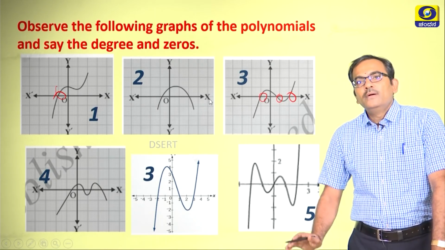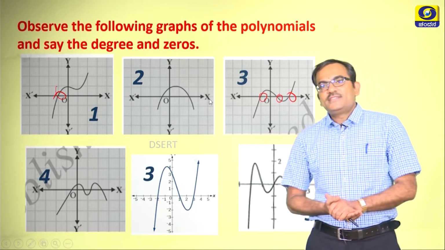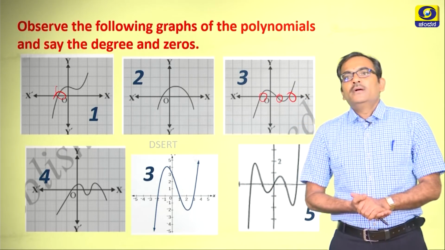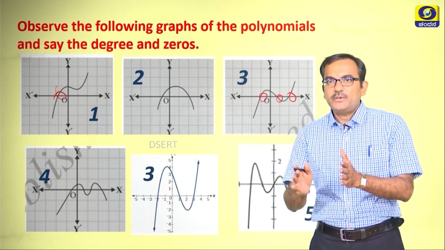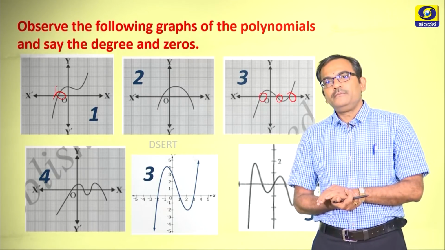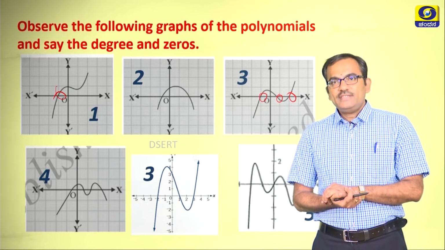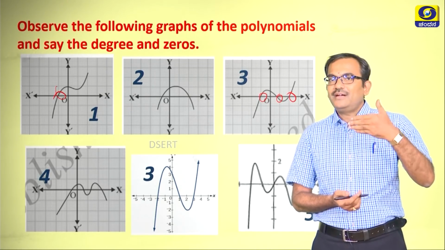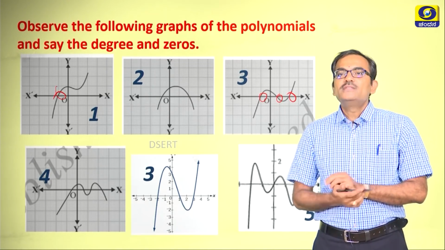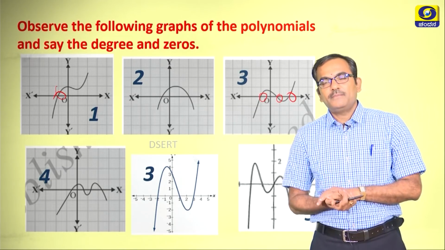Children, why I have taken all these examples means this is a very important aspect from the examination point of view, because you can always expect a 1 mark question from this diagrams or similar diagrams as the case may be.